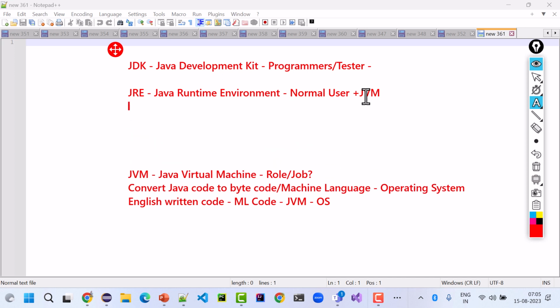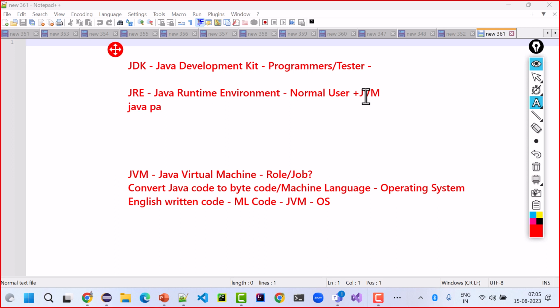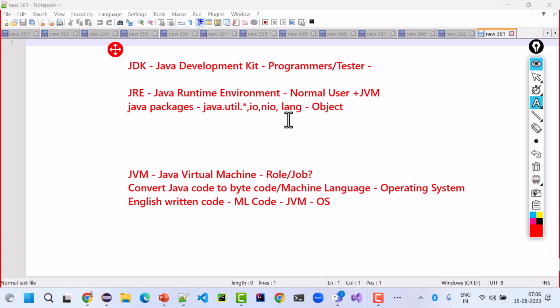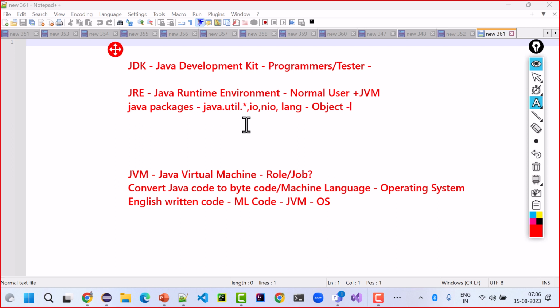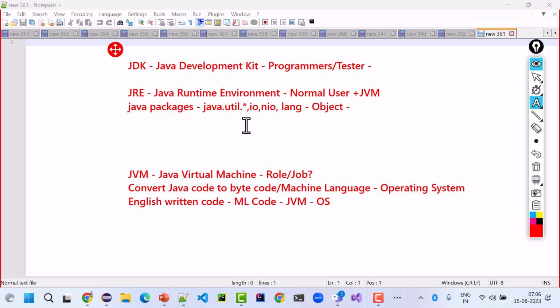Apart from that, JRE also gives you all Java packages, because websites are using, let's say, the java.util package, the java.io package for input output, non-blocking input output, the lang package, right? Object class. So Java Runtime Environment says I will give you all packages of Java so that your application can run on the operating system, and JVM will run that application.